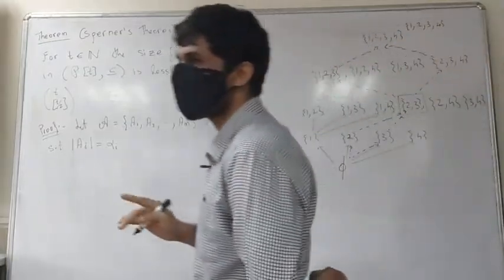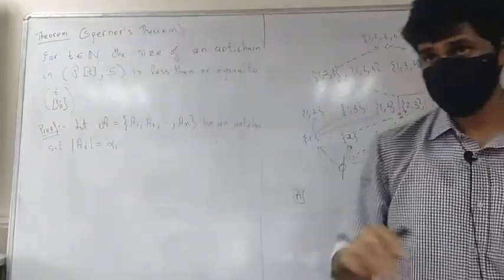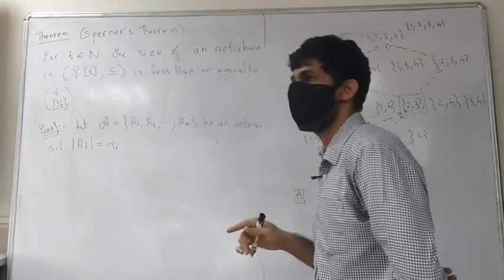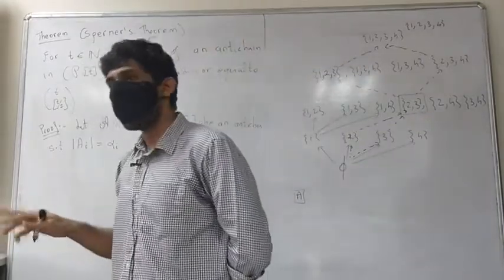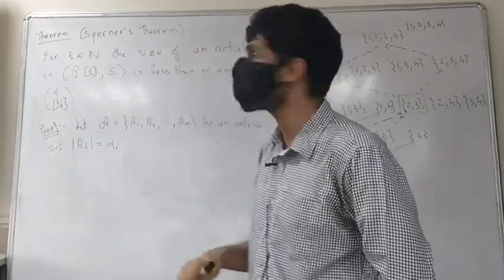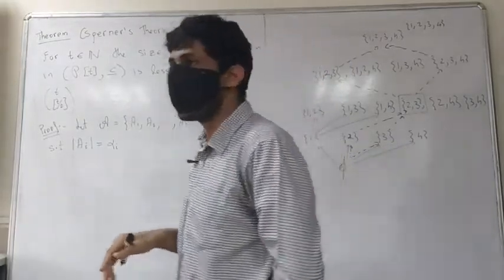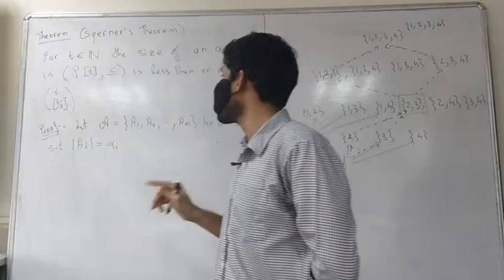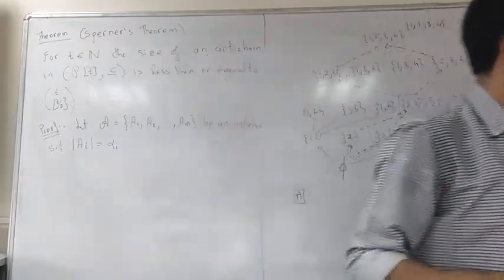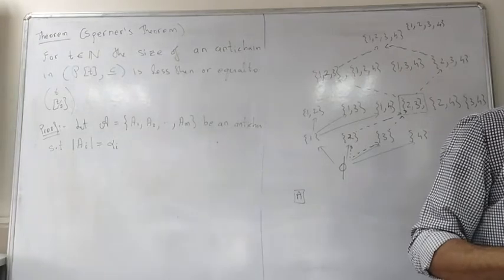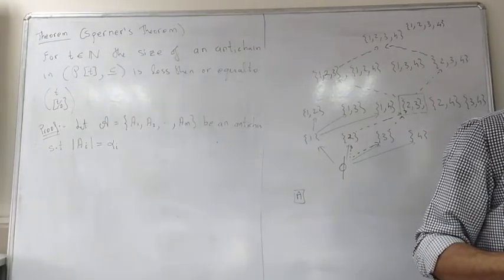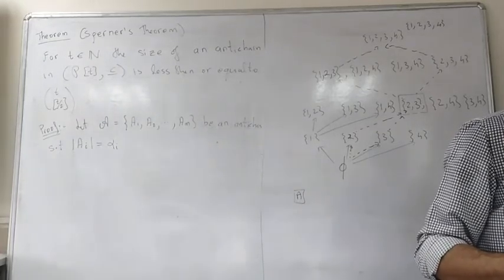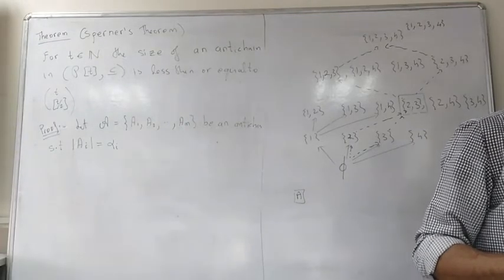It uses this interesting fact which we have proved in the previous exercise, that Ai will be contained in exactly alpha i times (t minus alpha i) maximal chains.